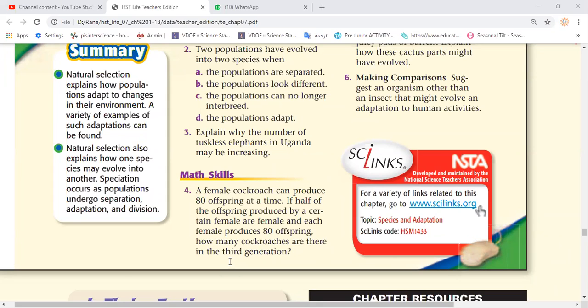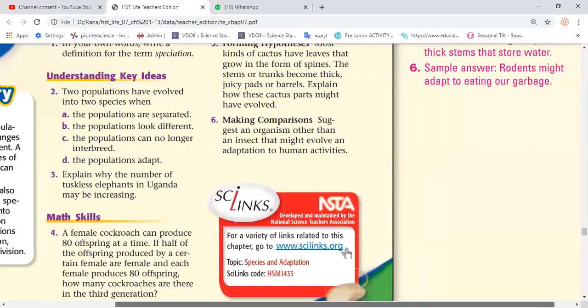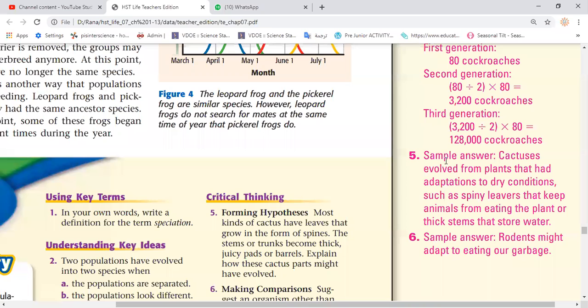Okay, the first generation where you have 40 crocodiles. If half of the offspring produced by a certain female are female, that means these 40 are females already, and each female produces 80. So it's going to be 40 multiplied by 80, plus 80 because of the first generation. Yes. Okay, so in the third generation here, guys, look, that's the idea.